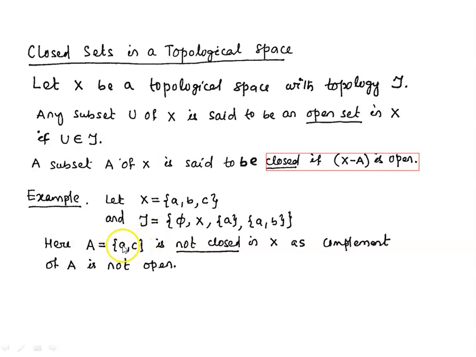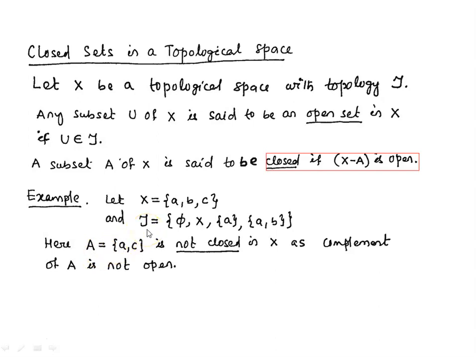Here we can check that the subset A containing 2 points, A and C, is not closed in this topological space. Why is it not closed? Because if we take the complement of this set A, the complement is the singleton set containing the point B. But the singleton set {B} is not open, because it is not a member of this collection tau.